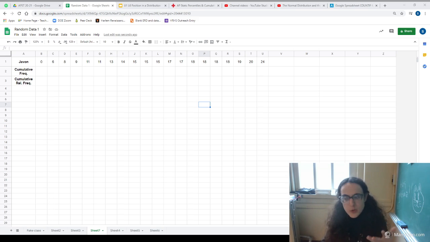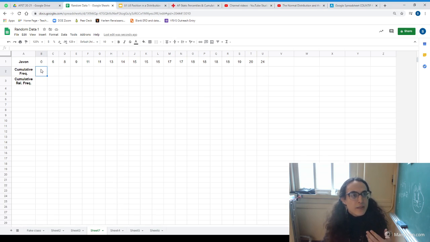And what we're going to do here is fundamentally what we were doing when we found percentiles. For cumulative frequency, if I'm at a given value, we're asking how many values in the data set are this value or less. And with cumulative relative frequency, we're doing the same question, but now we're asking what percentage of the values in the data set are this value or less. If we only have a few data points like we do here, we can just do it by counting.